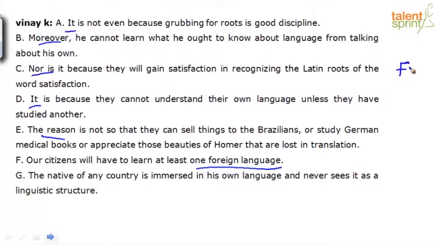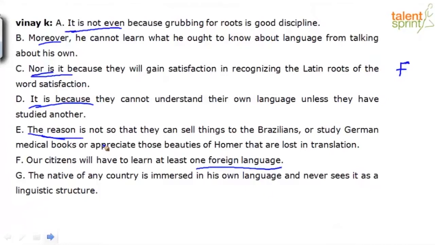F says our citizens will have to learn at least one foreign language. Now the best thing for you to form sequences for a passage like this, or for any passage, is also to ask questions. So why will our citizens have to learn at least one foreign language? Is there an answer given? Where is that answer? It is "not even," "nor is it," "it is because," "the reason." I've underlined all these things for a specific reason. Now I want you to pay attention and tell me what will be the sequence.